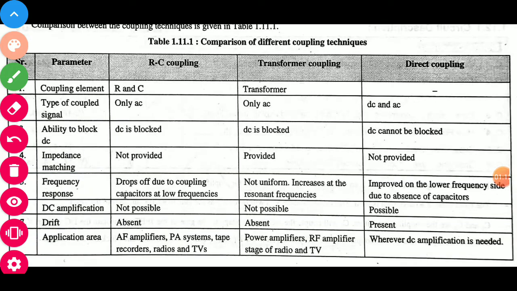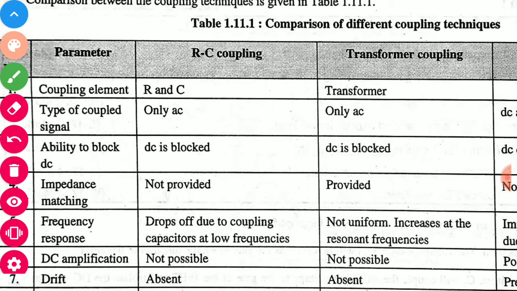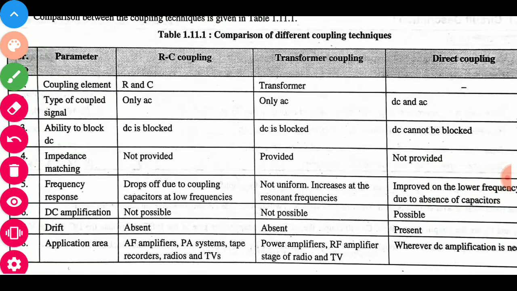In this lecture we will check the differences between these three couplings. The differentiation is very important, because by using it we can easily identify which features are present in one type and not in another.